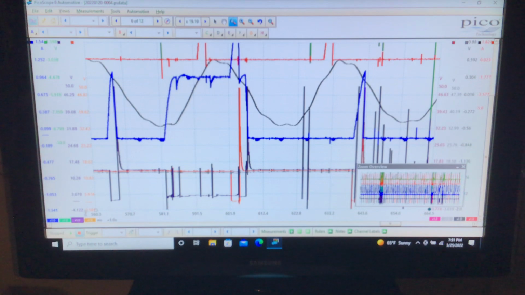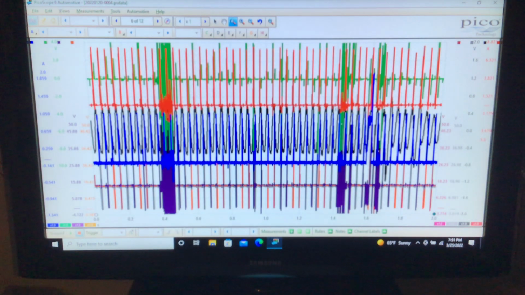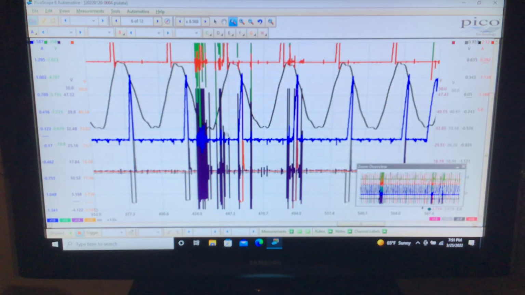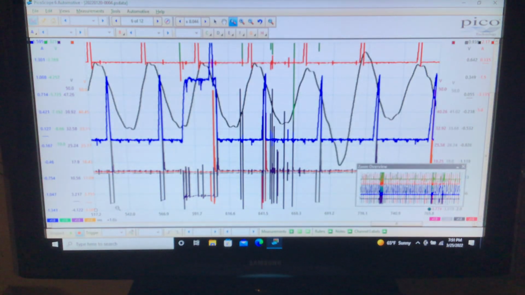Let's see how long that pulse width is for that number 1 injector when it really starts to go to ground too long. Okay, about right here. Between here and here, that is really long. That's 26 milliseconds, and the car's warmed up. That's way too much. That can even hydro-lock an engine.